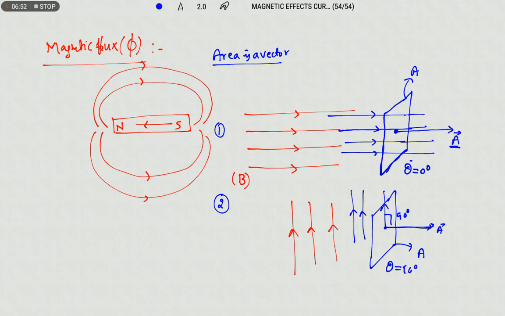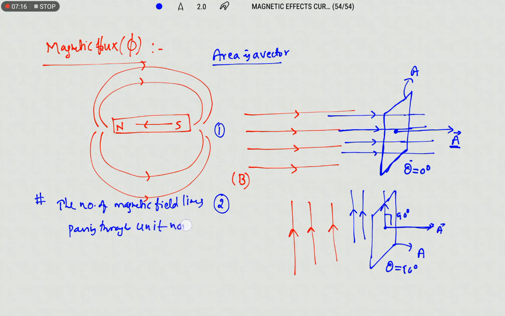That means magnetic flux is nothing but the number of magnetic field lines passing through a unit normal area. Simply, it is the count of magnetic field lines passing through the unit normal area. Here we can analyze, if the strength of the magnetic field increases, what will happen?